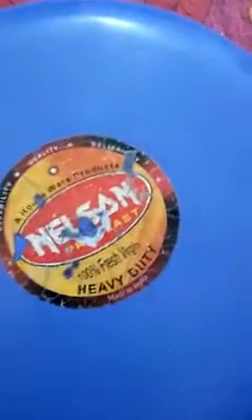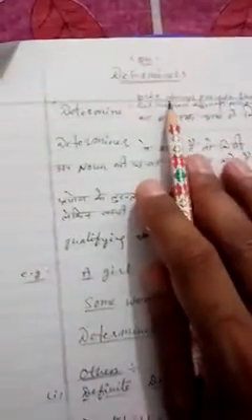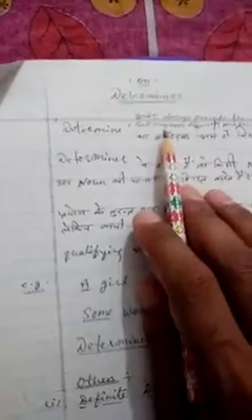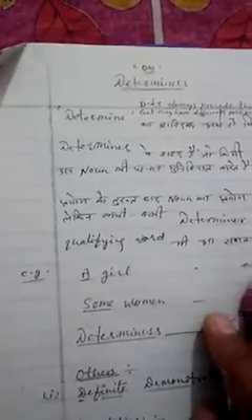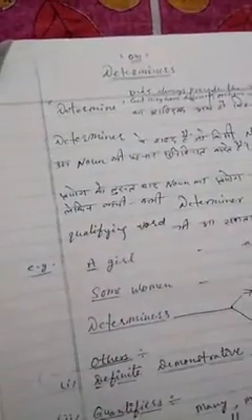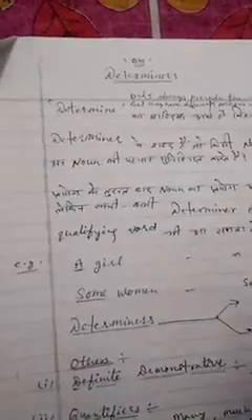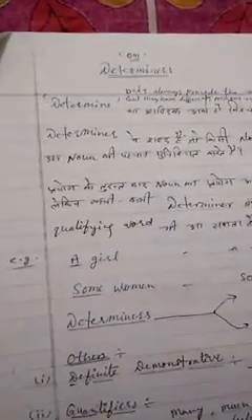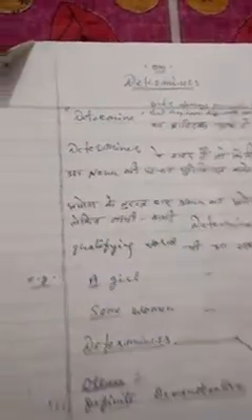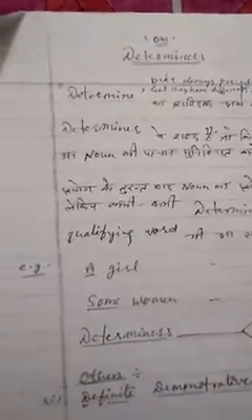So let's start with the topic determiners. Just go through the notes and you will get a photo click of them; you will write them down, learn them, and then practice at home.